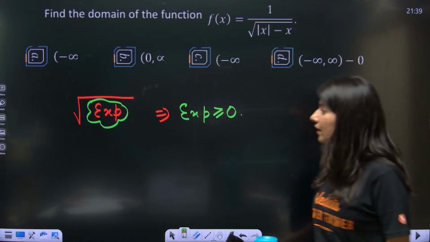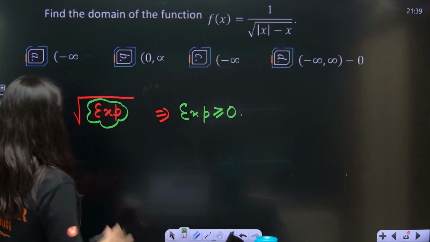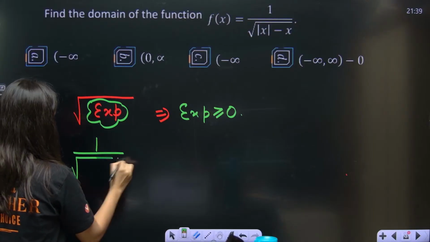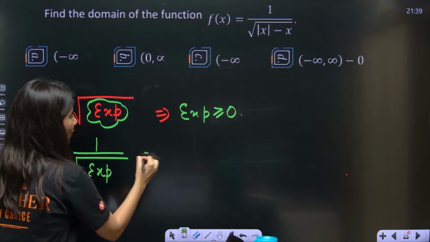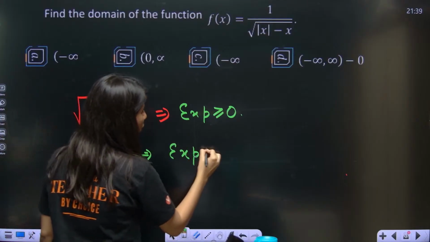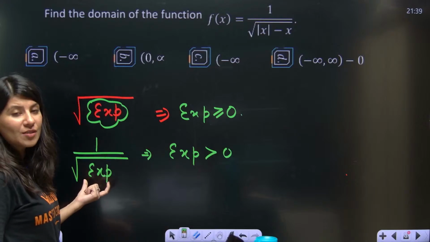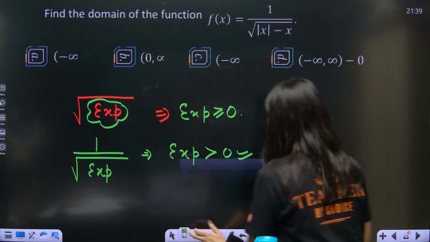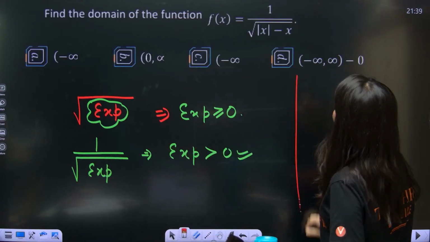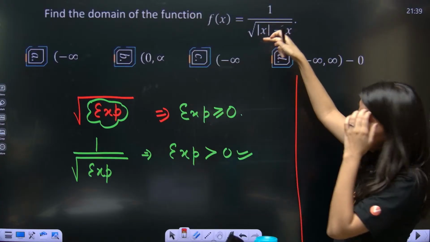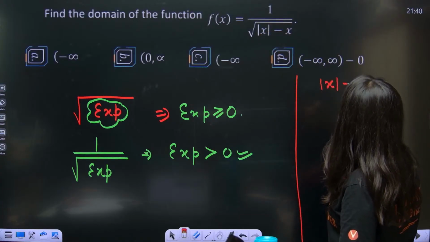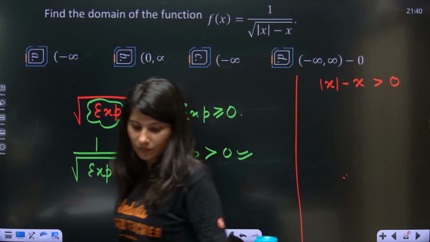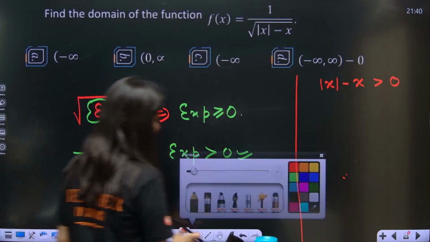Okay, expression should always be that, but if your square root is in the denominator, then what will you do? Your expression will only be positive, because if the expression becomes 0, the denominator cannot be 0. So right now this is the case, correct or not? Now the square root is in the denominator, so the expression inside the square root is strictly positive. It can never be 0.